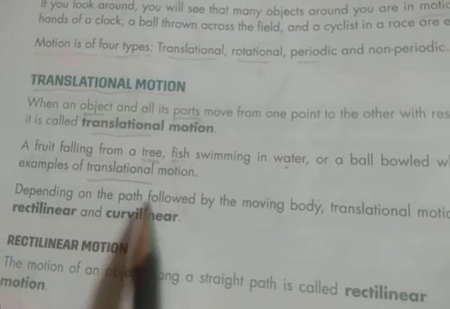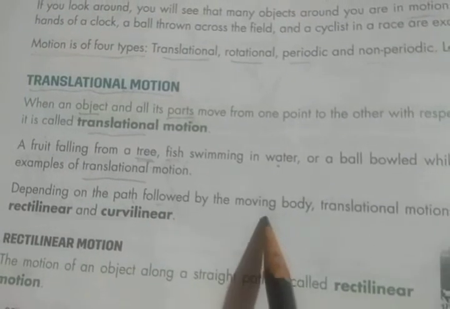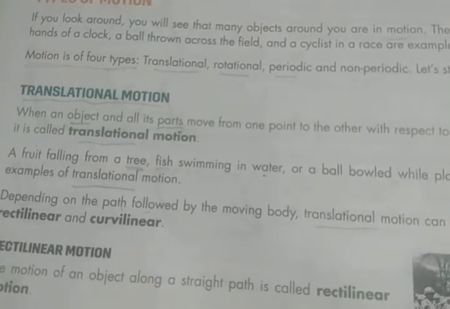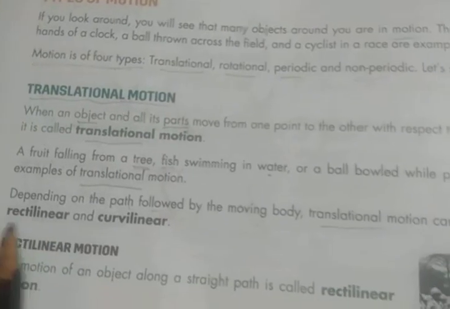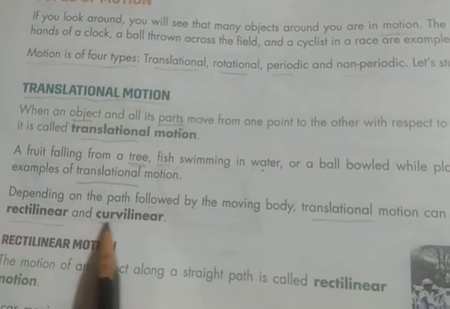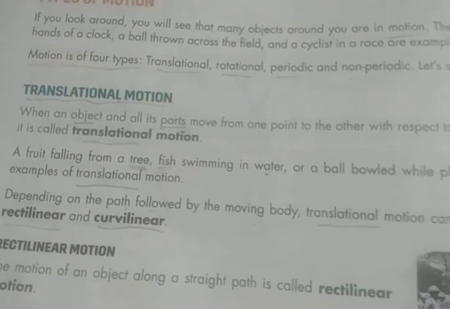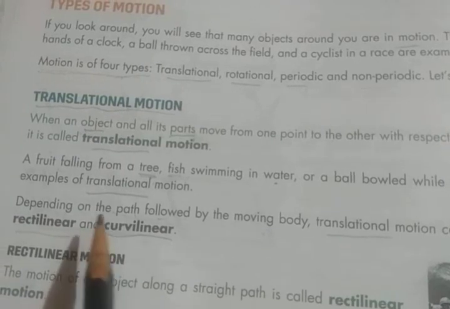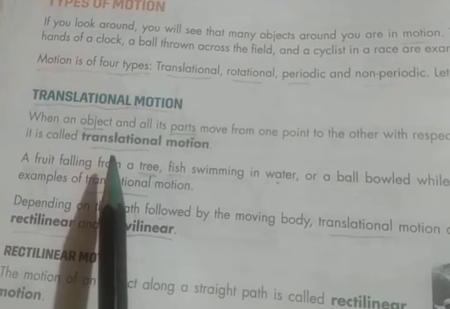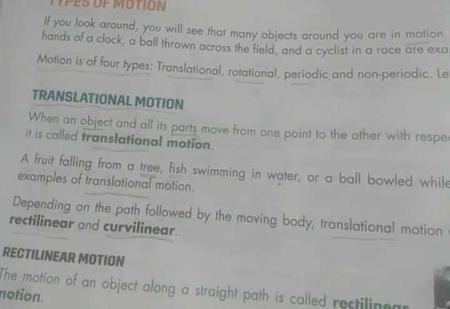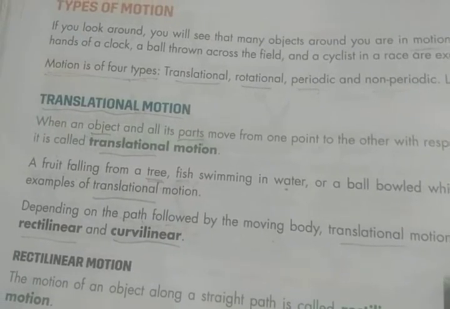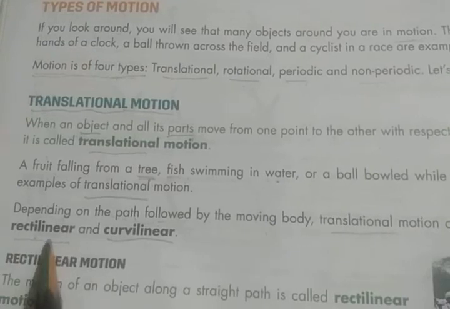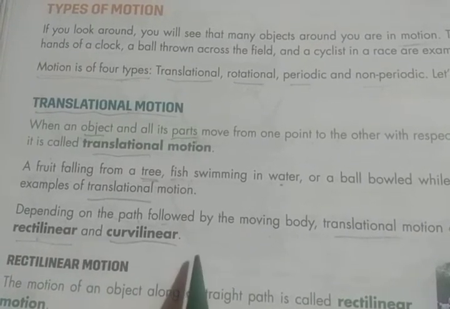So depending on the path followed by the moving body, translational motion can be further classified as rectilinear and curvilinear. Depending on the path followed by the moving body, translational motion is classified into 2 categories: rectilinear and curvilinear.